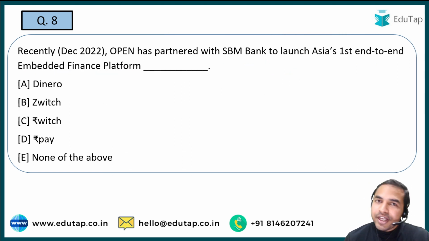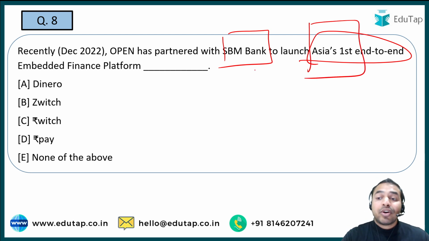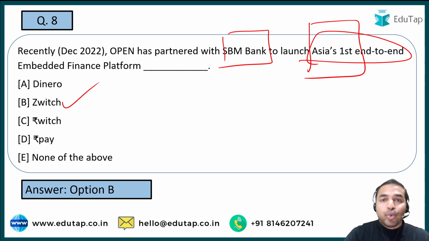So here Open Financial Technologies has partnered with SBM Bank to launch Asia's first embedded finance platform. See guys, what makes this question important? These two words are making this important, that is, this is the first time in Asia that such kind of platform has been launched, and the name of that particular platform is option B, that is Switch.